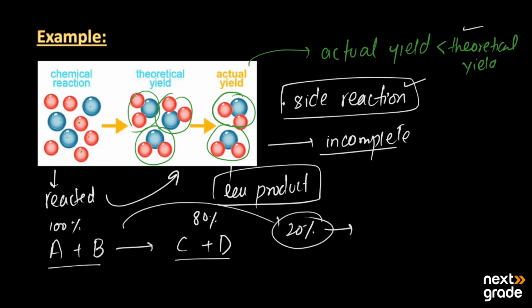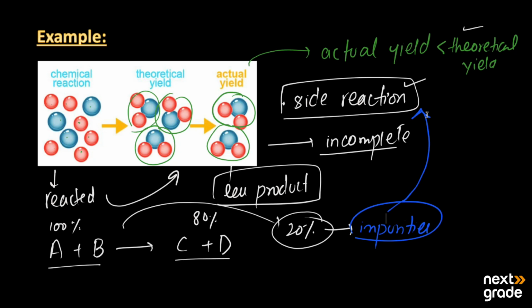It may absorb impurities from the surroundings and we have a side reaction or side products in the chemical equation. In this way, the actual yield is always less than the theoretical yield.